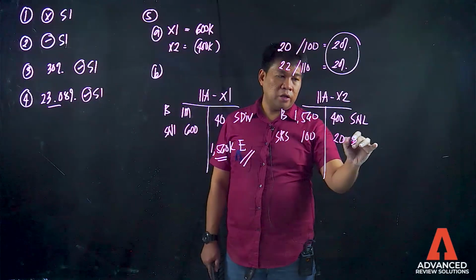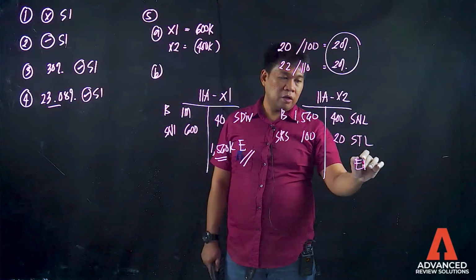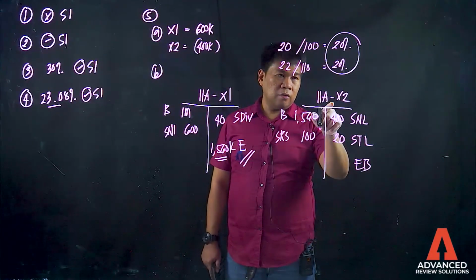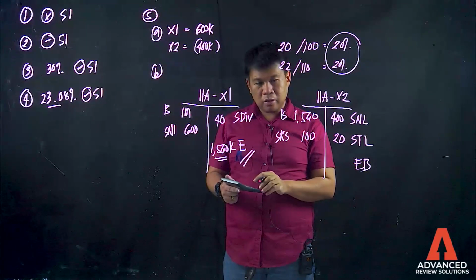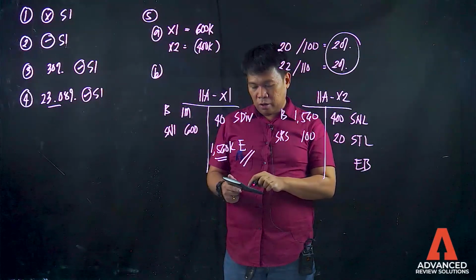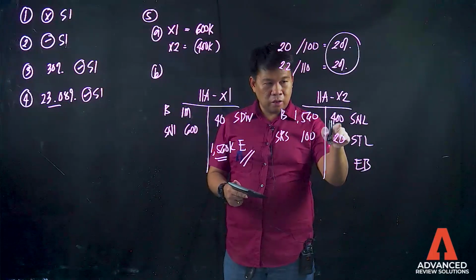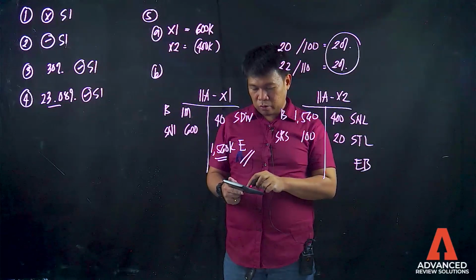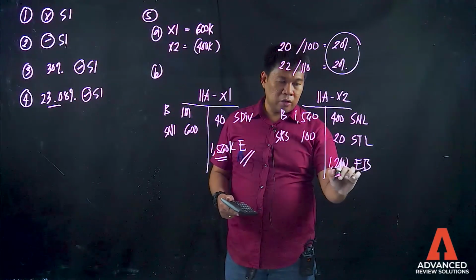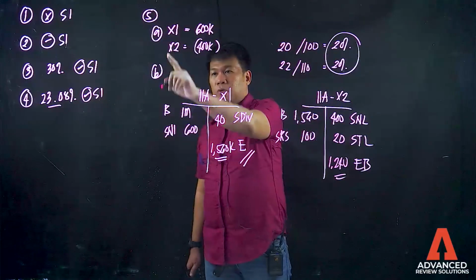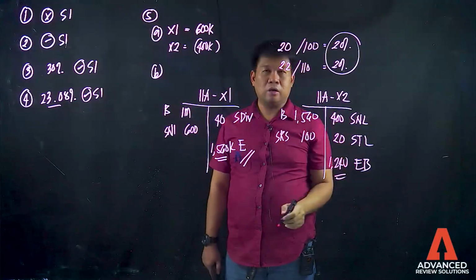This is share in translation loss. And this will now be the answer, ending balance, no, of investment in associate 20x2. Let's compute 1,560,000. 1,560 plus 100 minus 400 minus 20. This is 1,240,000. This is the answer in 5.B, requirement for 20x2. Okay?